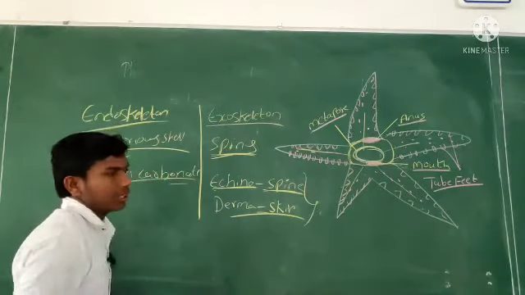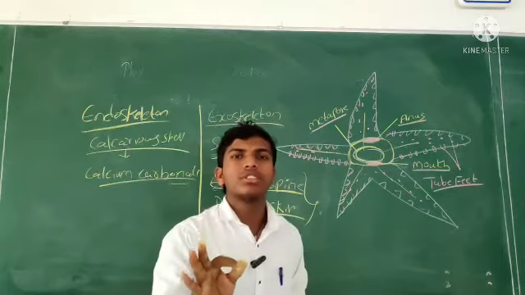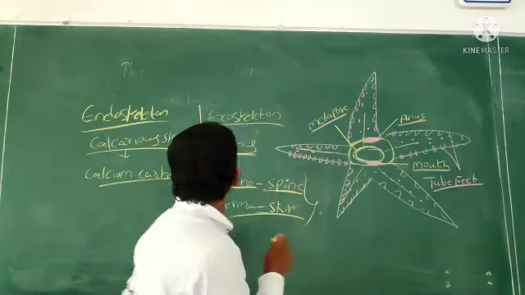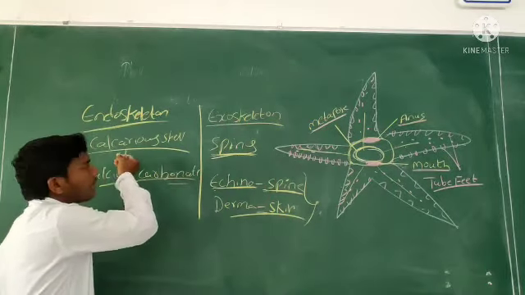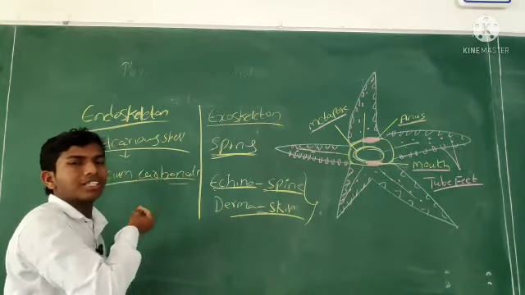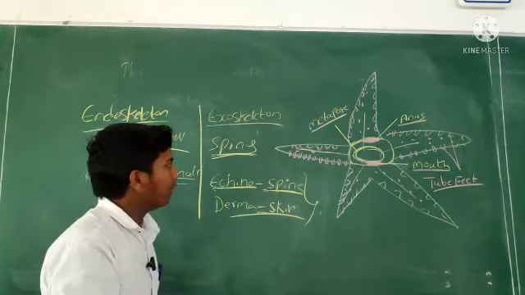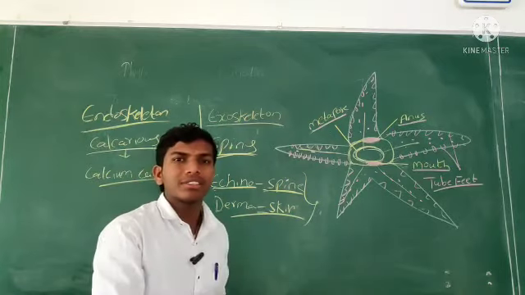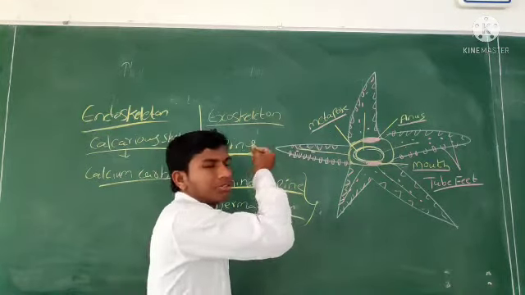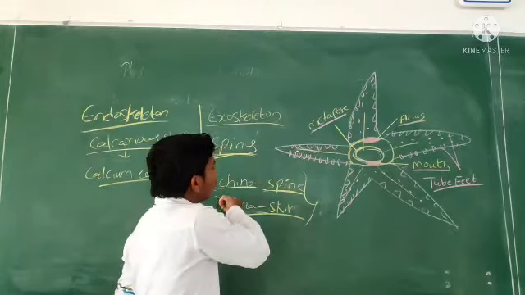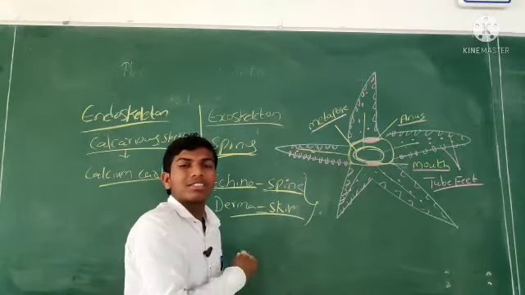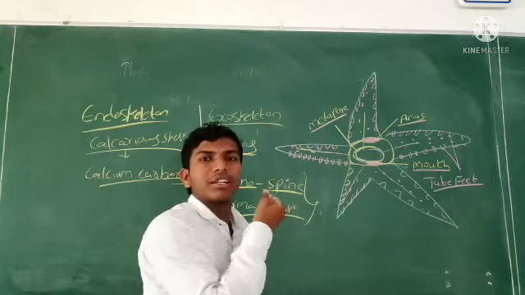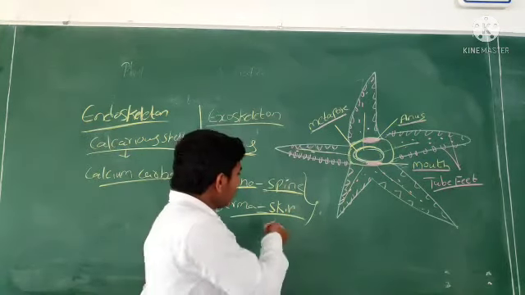Exoskeleton and endoskeleton. See, endoskeleton, just think: skeleton means hard substance. In the endoskeleton, calcareous cells are present, made up of calcium carbonate. In the exoskeleton, the body is covered with spines. See, that phylum's name says echino is spine, derma is skin, collectively called Echinodermata, spines and skin.